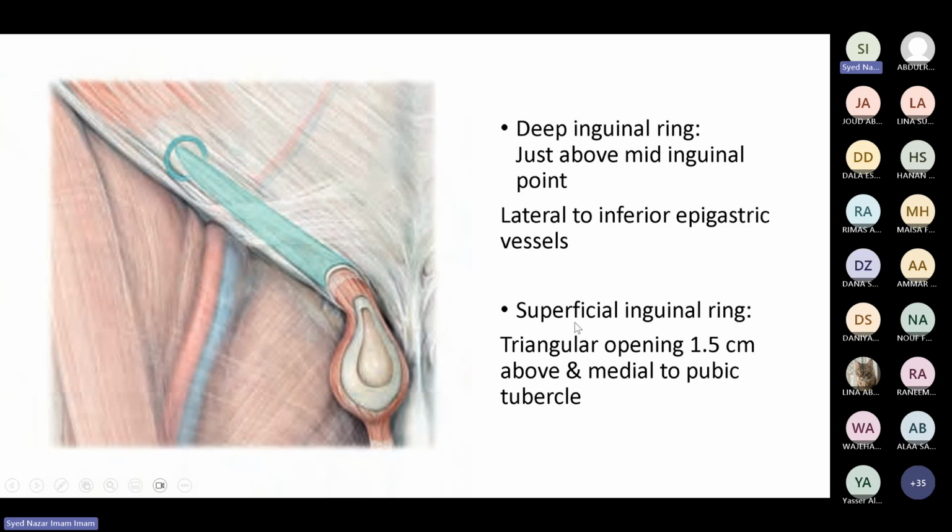Because the superficial inguinal ring is above and medial. So if the swelling is above and medial, it is the inguinal hernia. If it is lateral to it, it is the femoral hernia. Because the herniation will come from the deep ring and come through the superficial ring. So you will see that this is the inguinal hernia. And if it is lateral to this, you can say that this is the femoral hernia.